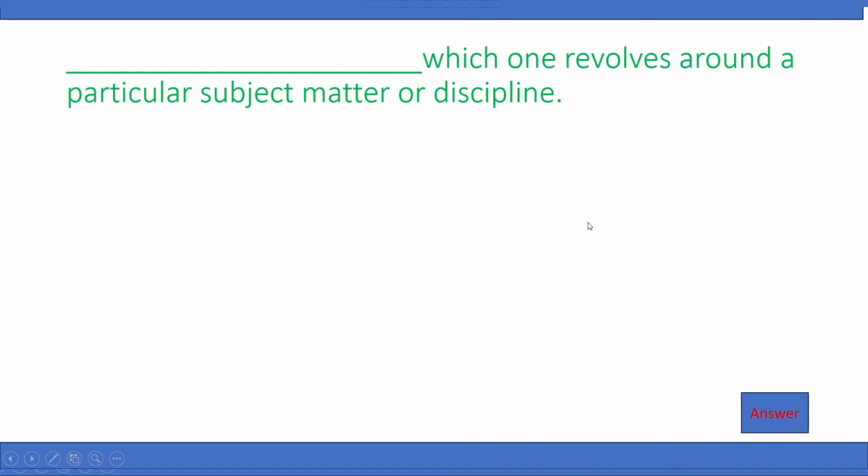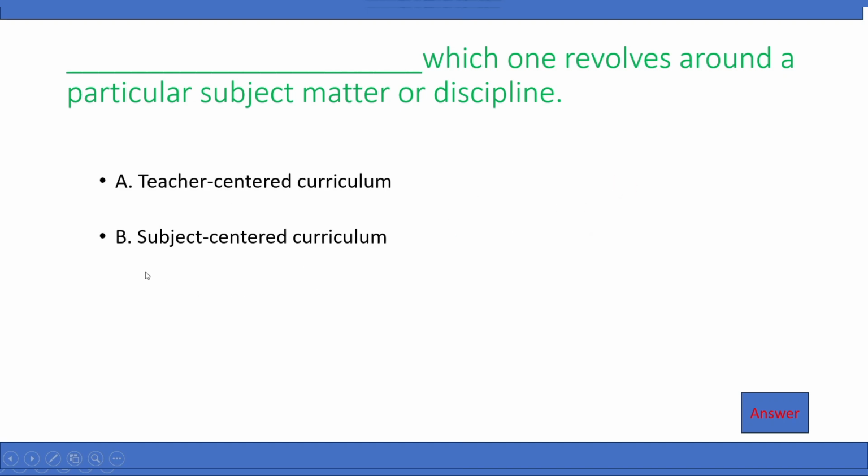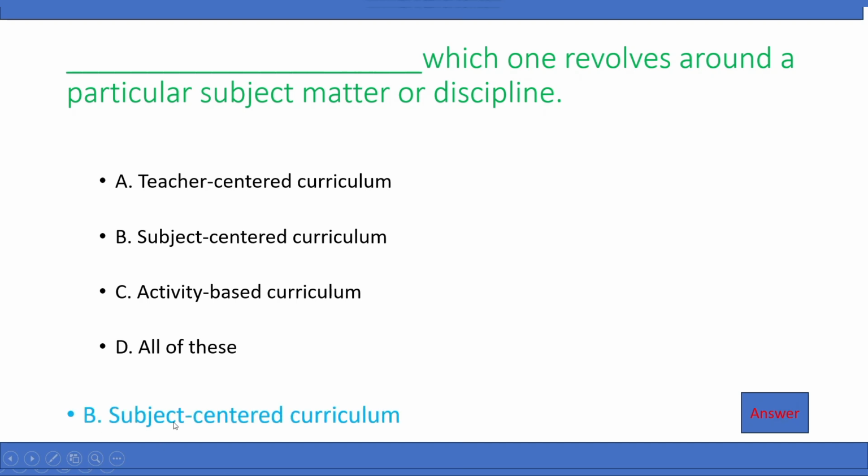Which curriculum revolves around a particular subject matter or discipline? A. Teacher-centered curriculum, B. Subject-centered curriculum, C. Activity-based curriculum, D. All of these. The right answer is B. Subject-centered curriculum.